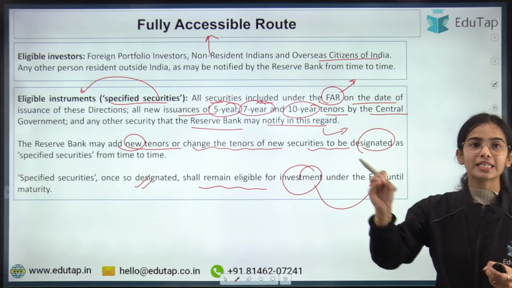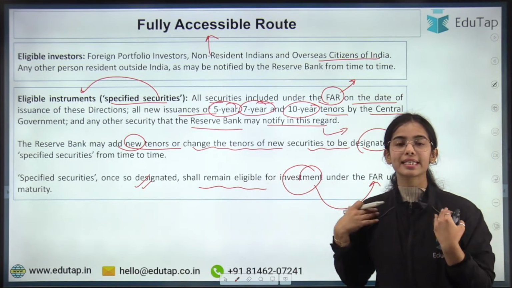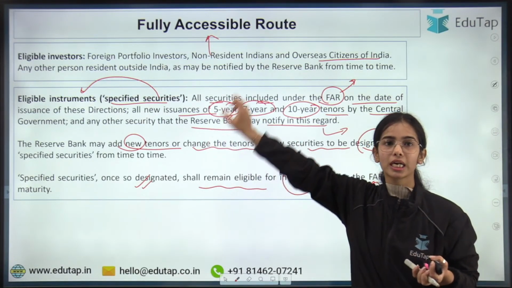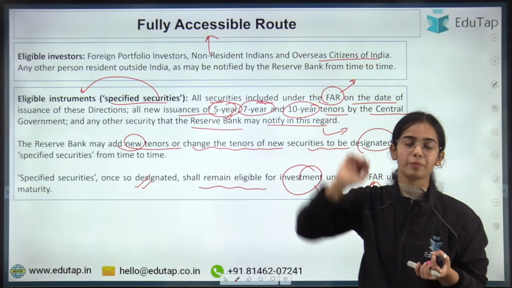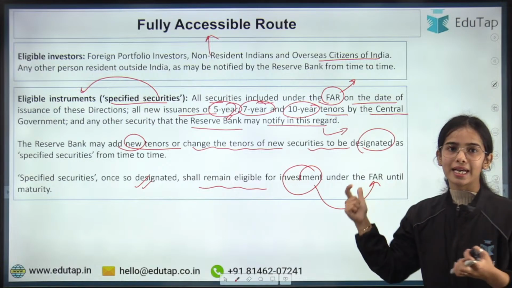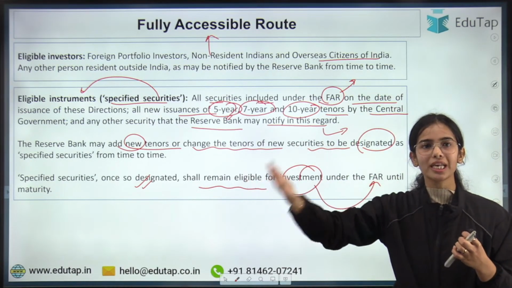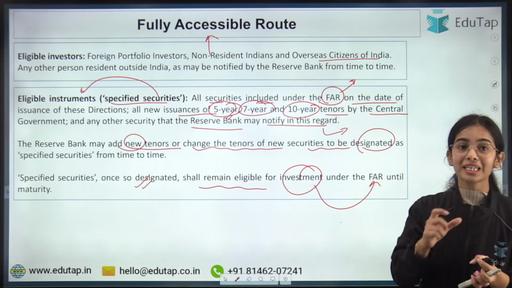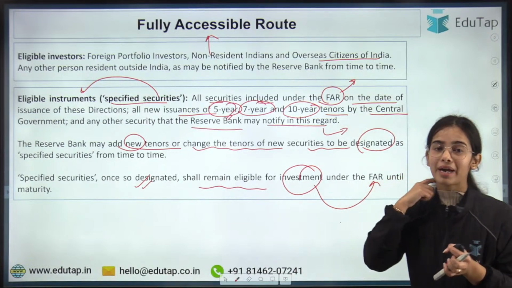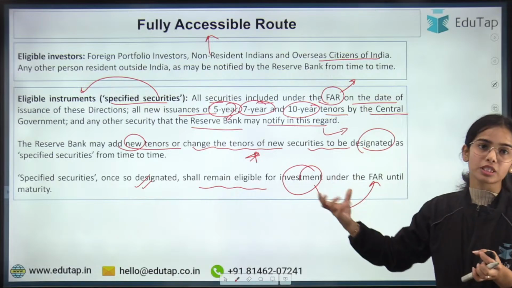So once the specified security has been bought, let's say I have bought the 5-year central government bonds under the FAR because I am a foreigner. Okay, I have bought the central government security for the tenure of 5 years as a specified security under FAR. So until the maturity I can keep it under the FAR. But RBI, for the new securities, might change the tenure or might change the list of the specified securities.